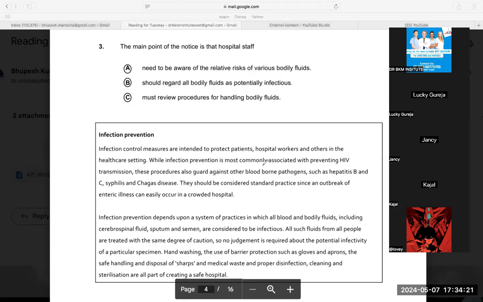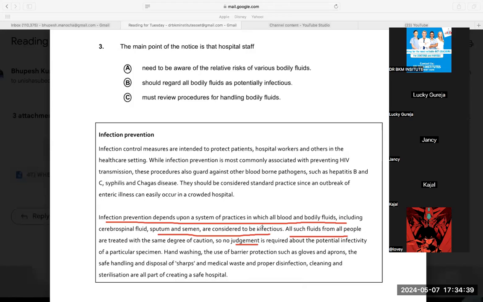Yes sir. In the second paragraph they have told us that all body and bodily fluids including cerebrospinal fluid, sputum and semen are considered to be infectious. I will read this line. Infection prevention depends upon a system in which all the bodily fluids, including this and this, should be considered infectious. So this line is going with this.